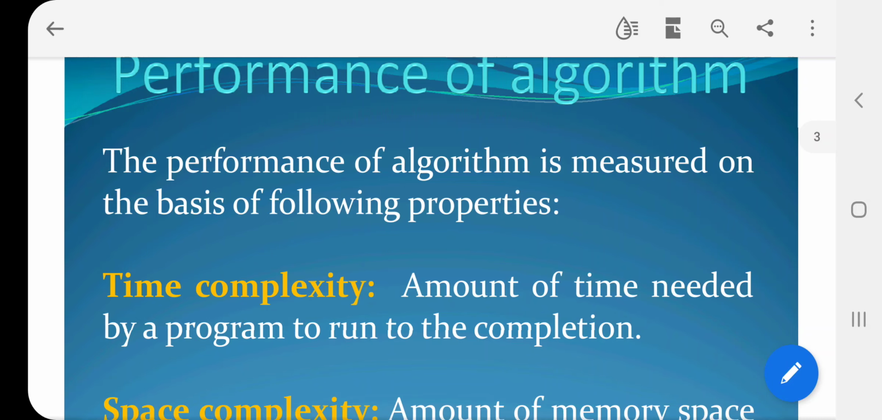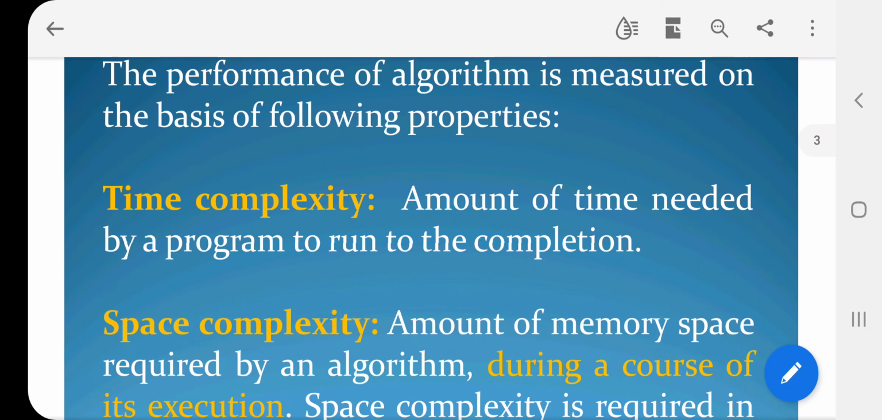The first one is time complexity. Time complexity is the amount of time needed by a program to run to completion. Time complexity is a very important thing. We can take the example of search engines. We have n number of search engines in the market, but Google is the first one only because of the algorithm that they are using for searching the data required by the user from their database. So time complexity is the amount of time needed by a program to run to completion.